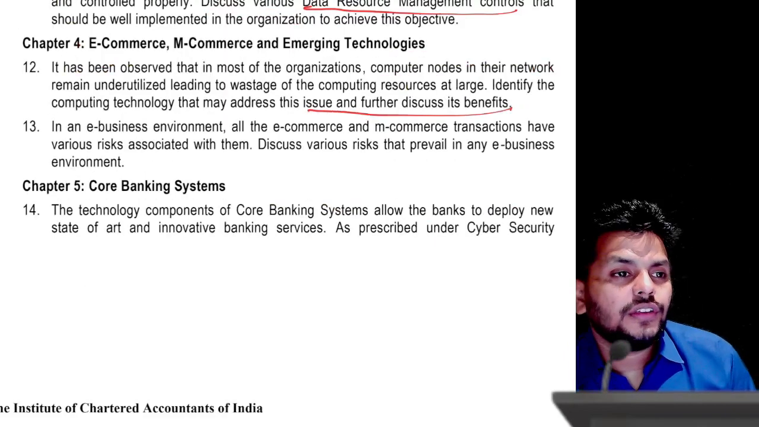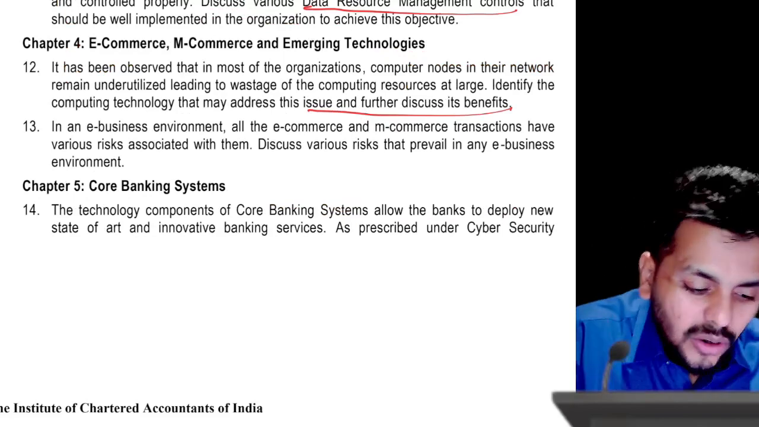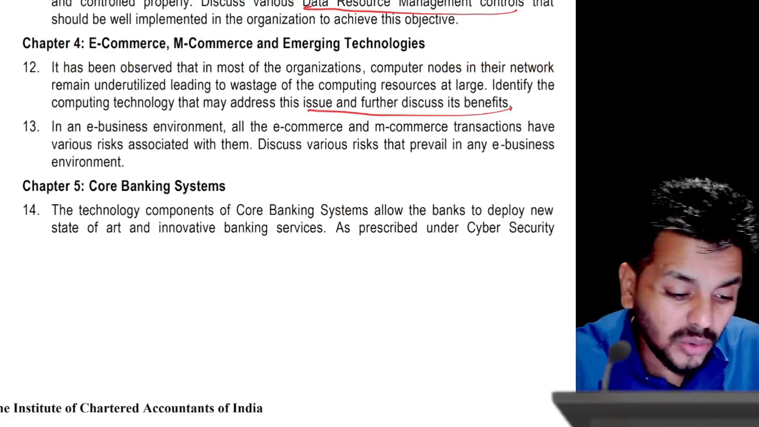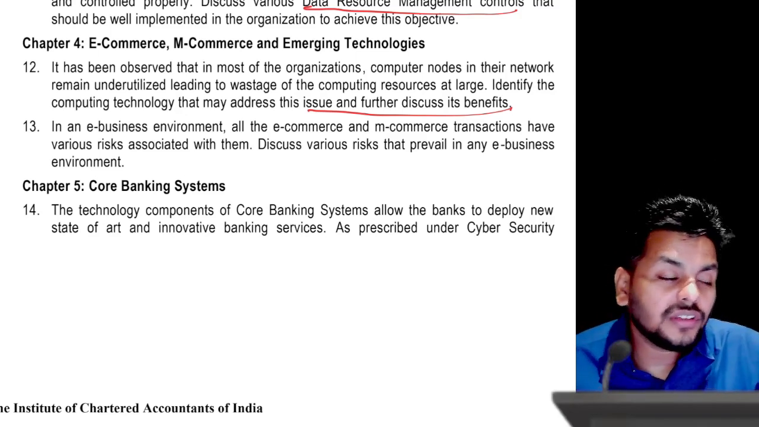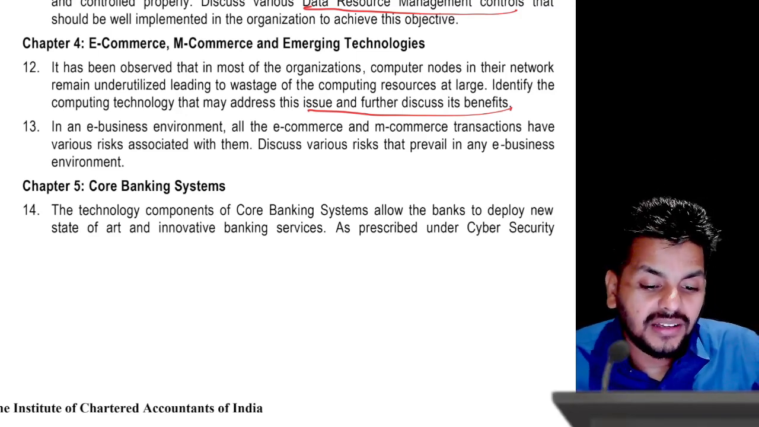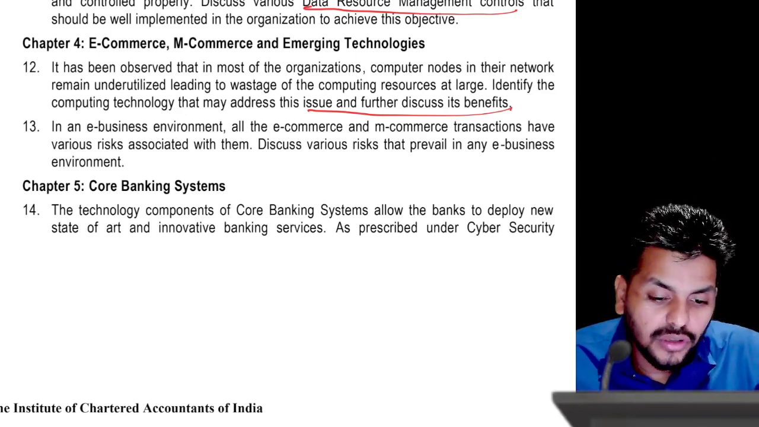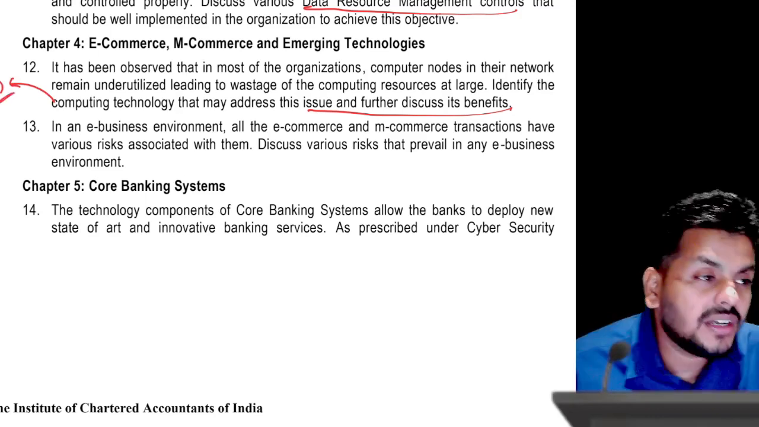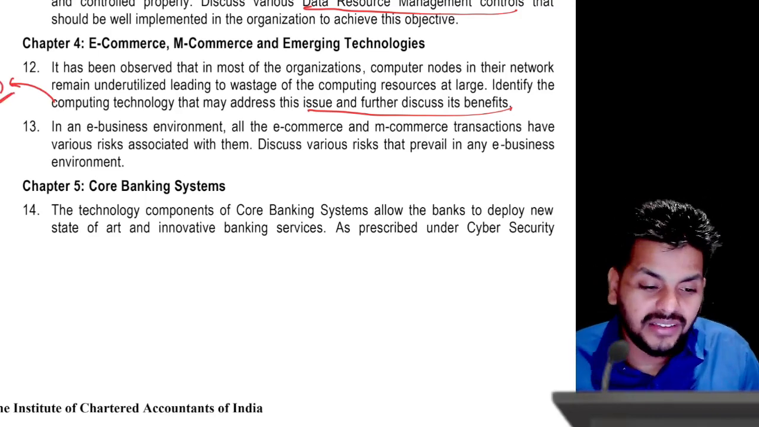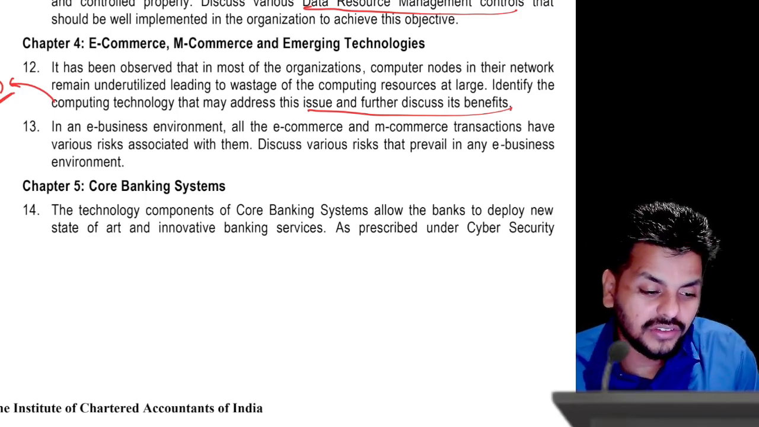After reading that question, you have to understand and decode a bit here. Computer nodes in the network basically are endpoints. A lot of resources remain underutilized. Do you remember grid computing? So identify the computing technology. This one right here is grid computing, and one of the points in grid computing talks about using underutilized resources. So that part is being discussed here.